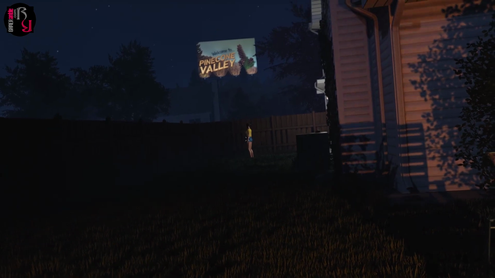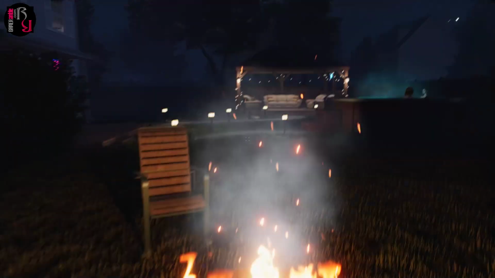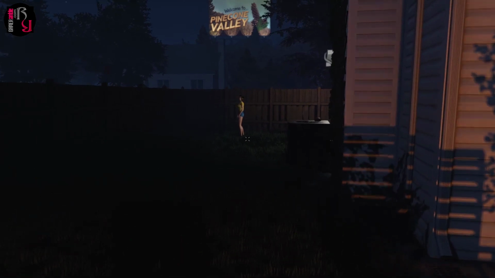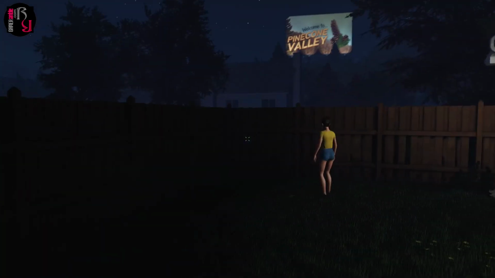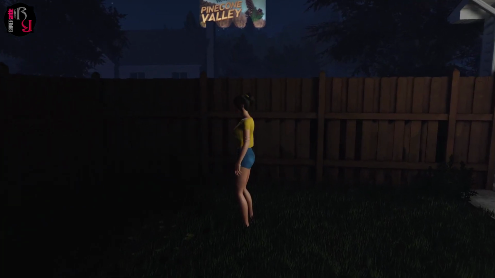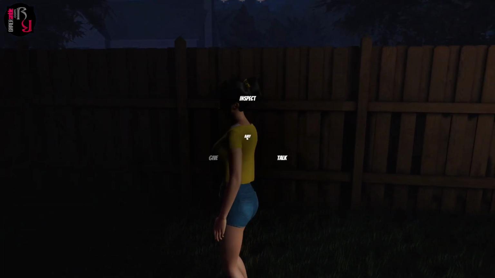Oh, what's happening over there? Standing there. Alone. Should go investigate the suspicious individual in the corner of the yard. All alone. In the dark. Making sure she's not breaking and entering.